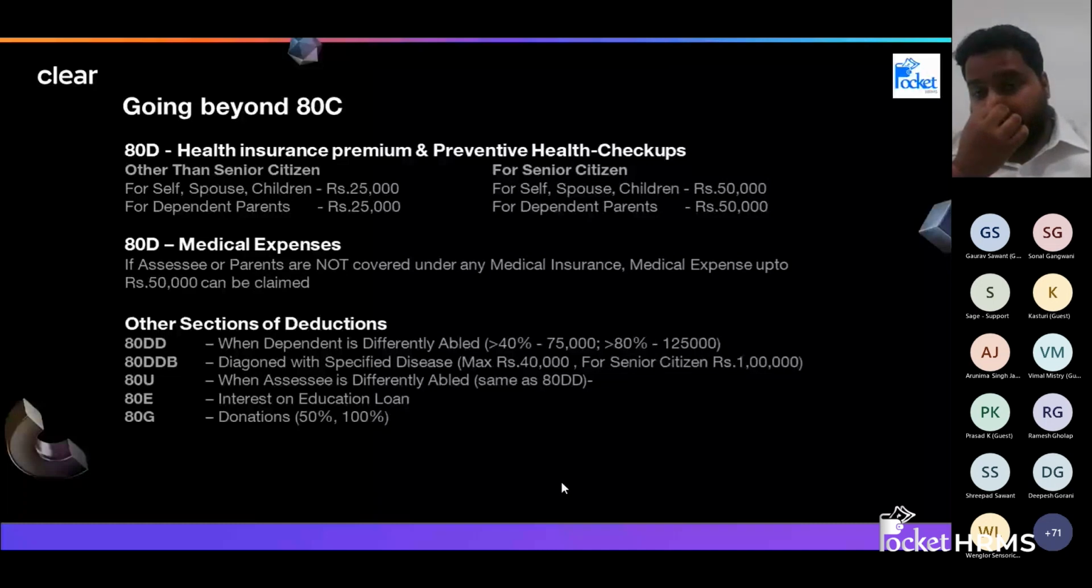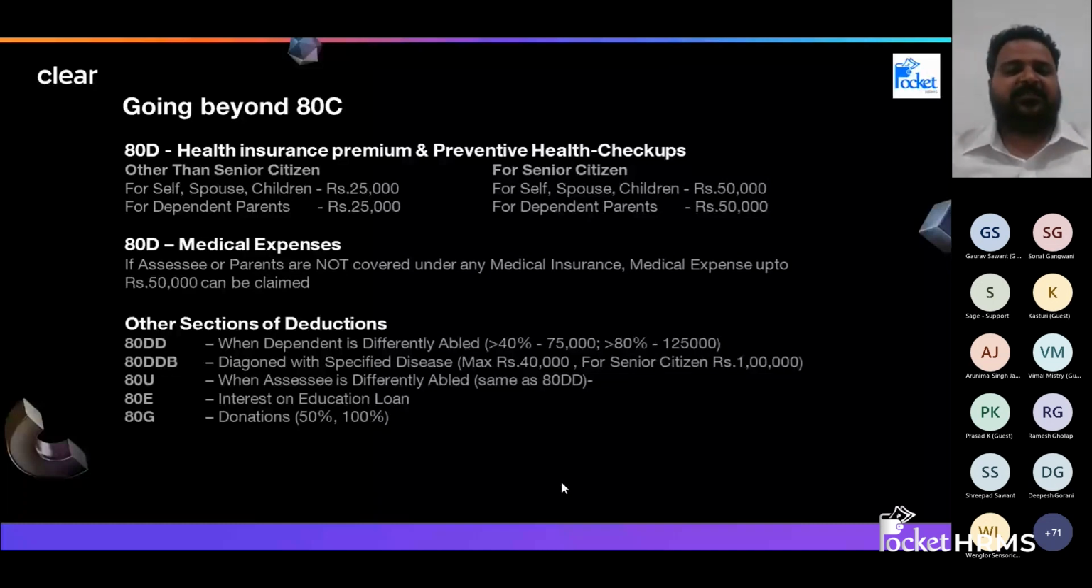Now going forward, for senior citizens, say for example, if you are a senior citizen, then you can claim up to 50,000. If you're paying more than 50,000, you can claim up to 50,000 of medical insurance under 80D. Or in case your parents are senior citizens beyond 60, you can claim 50,000 for them also.